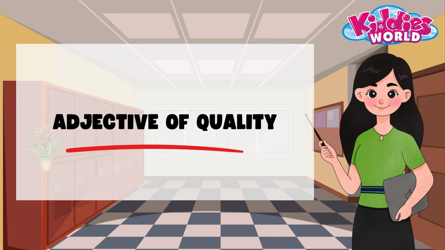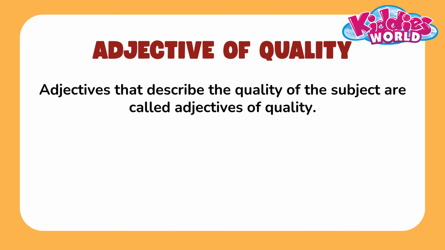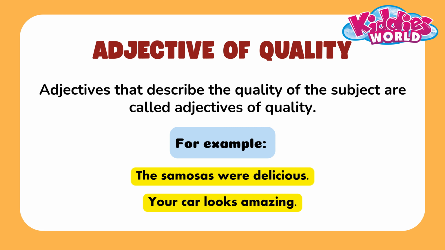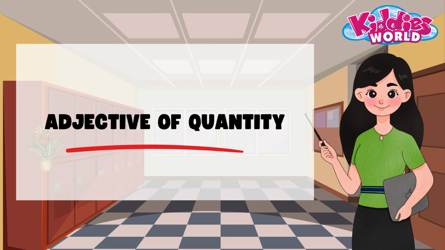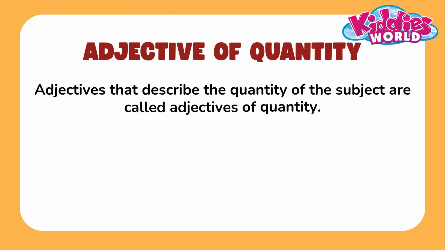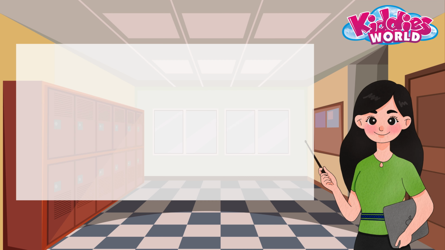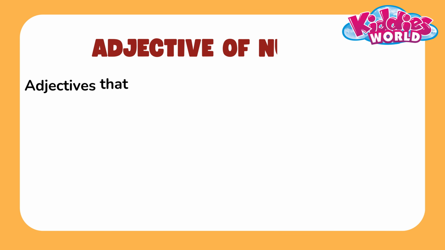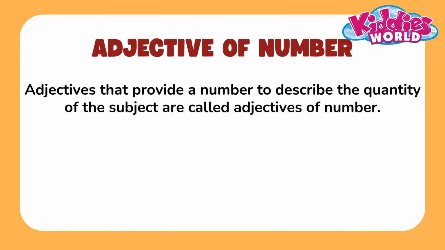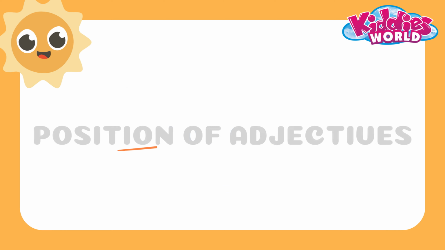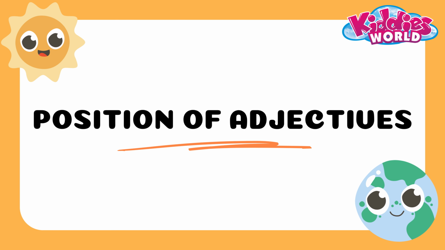Adjective of quality. Adjectives that describe the quality of the subject are called adjectives of quality. Check the example. Adjective of quantity. Adjectives that describe the quantity of the subject are called adjectives of quantity. Check the examples. Adjective of number. Adjectives that provide a number to describe the quantity of the subject are called adjectives of number. Check the examples.